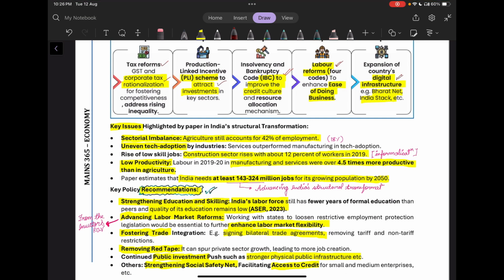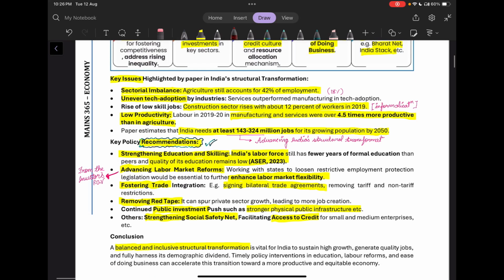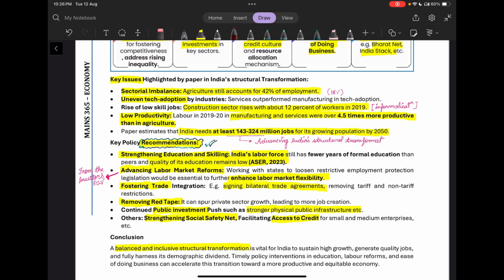Now, what were the key issues highlighted by the paper published by IMF? So, the major issue it says is a sectoral imbalance. Agriculture still accounts for 42% of employment, whereas its contribution is just 18% to the GDP. Then there is uneven technological adaptation by industries. The service sector is outperformed by manufacturing in technology adaptation.